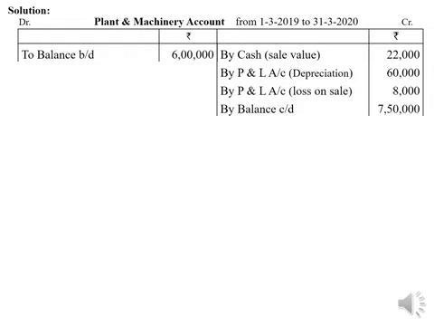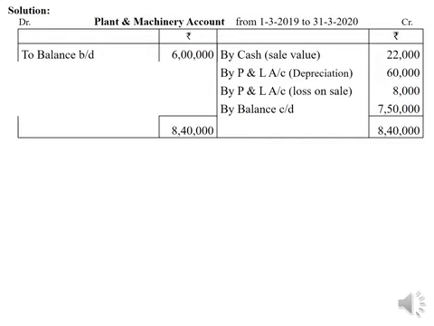No other item relating to plant and machinery is given. So balance the account. The credit side is more. It amounts to 8,40,000. Take it into the debit side, total amount 8,40,000. Find the difference. 2,40,000 is the difference. That 2,40,000 has to be assumed